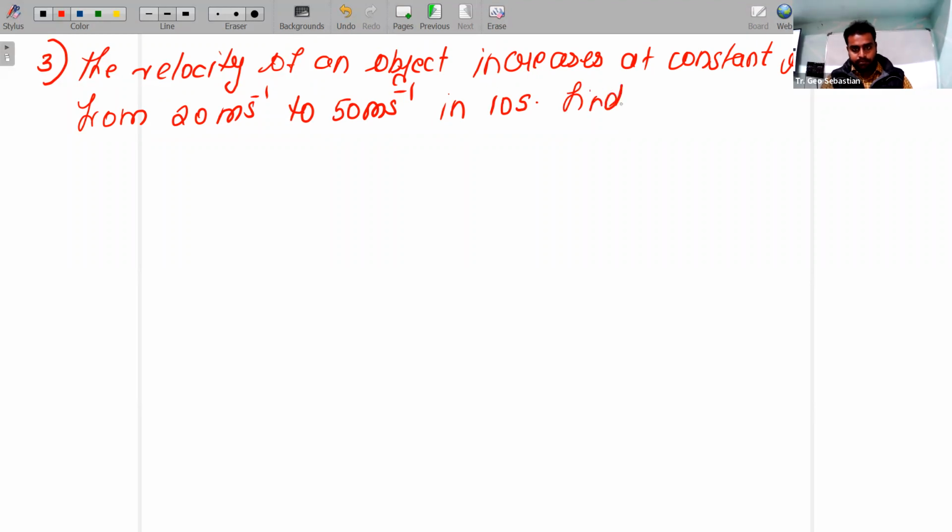Find the acceleration. It's very easy, right?